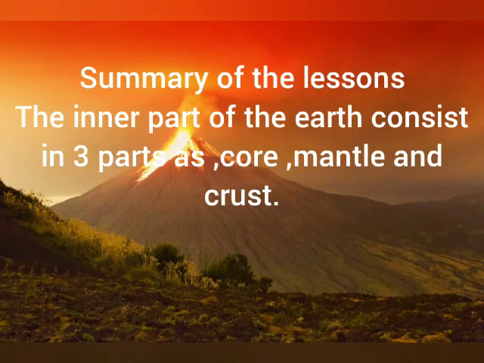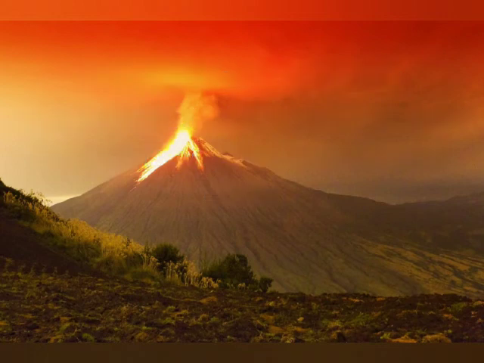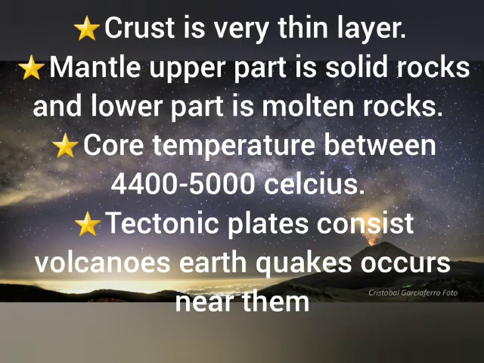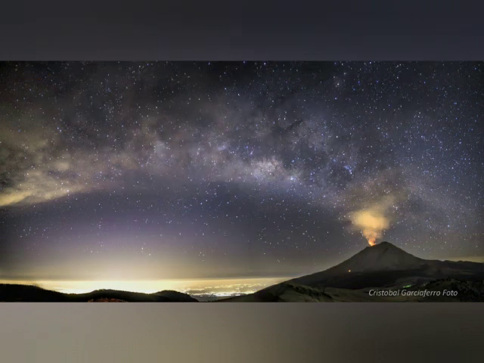Summary of this lesson. The inner part of the earth consists of 3 parts as core, mantle and crust. Crust is a very thin layer. Mantle upper part is solid rocks and lower part is molten rocks. Core temperature is between 4400 Celsius to 5000 Celsius. Tectonic plates consist of volcanoes. Earthquakes occur near them.